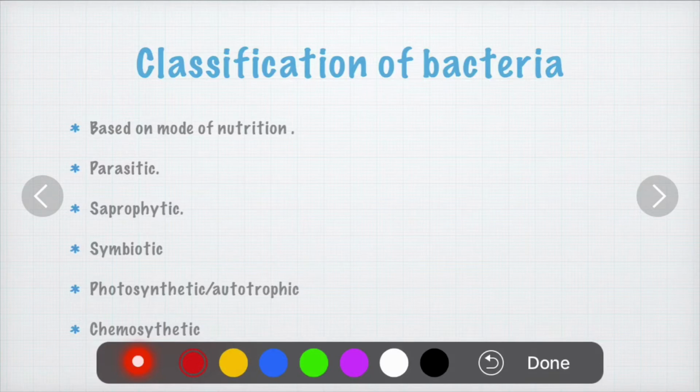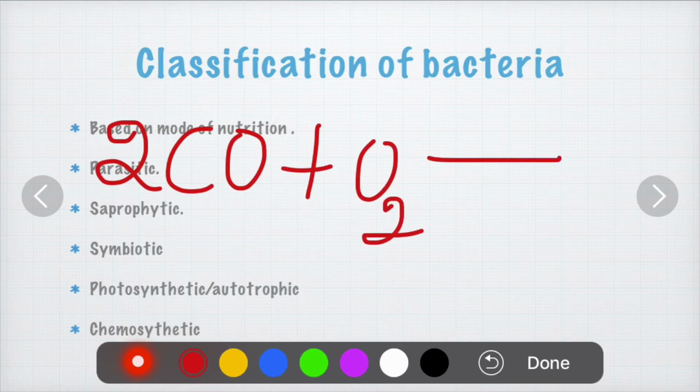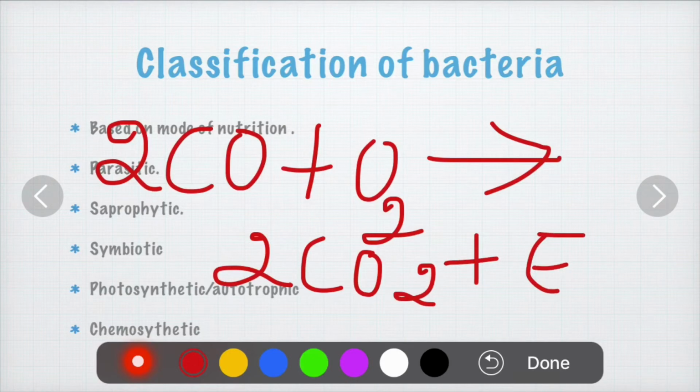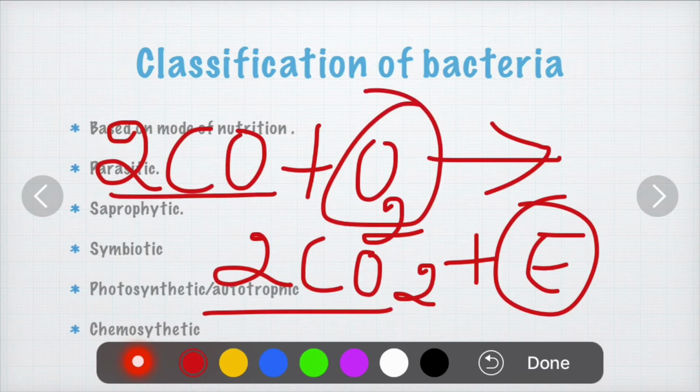The example for the carbon bacteria is Bacillus oligocarbophilus. The entire reaction can be written as 2CO plus O2 gives rise to 2CO2 plus energy. So there will be a production of energy and carbon dioxide. That is why it is called carbon bacteria, which is responsible for the conversion of carbon monoxide in the presence of oxygen into carbon dioxide, plus a production of energy.